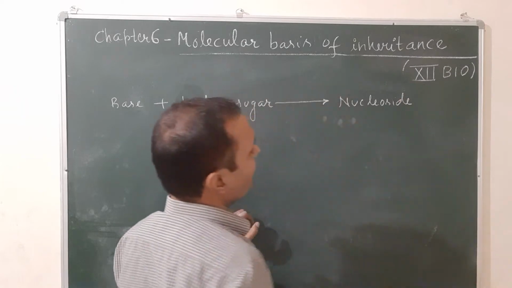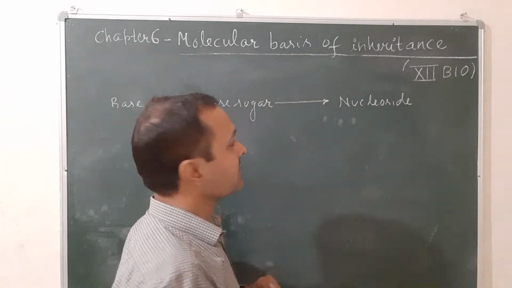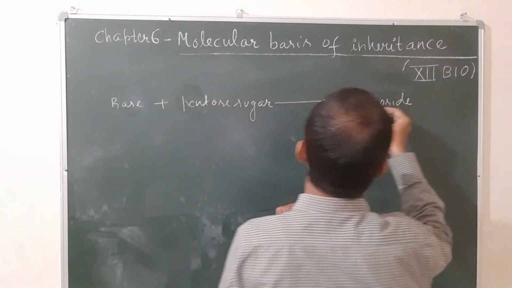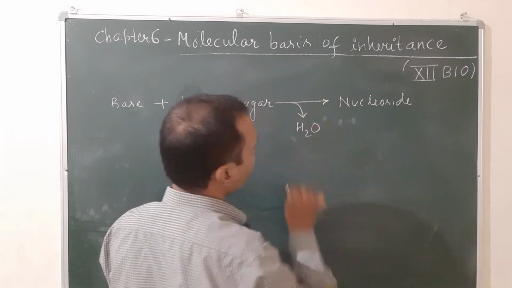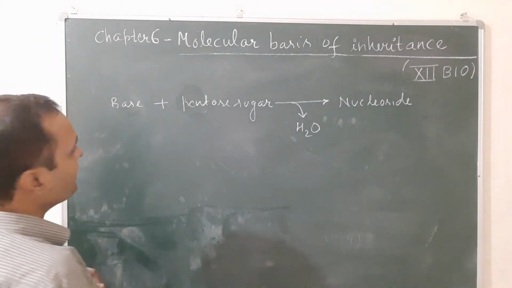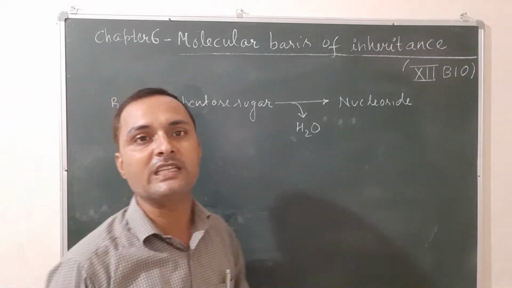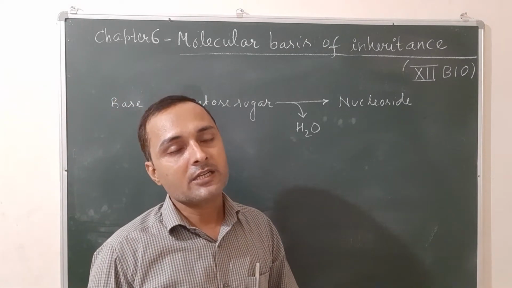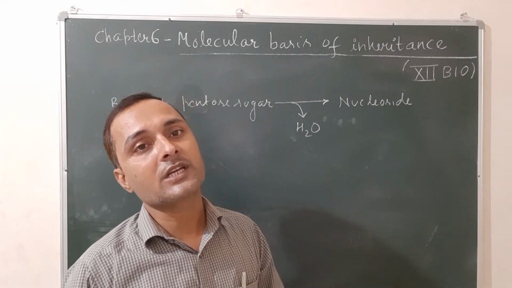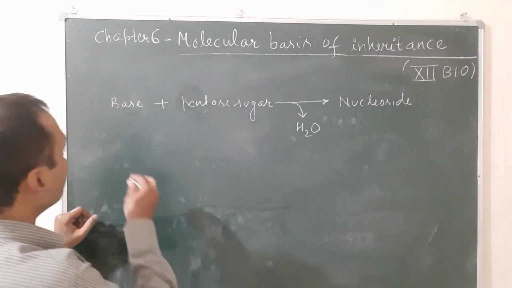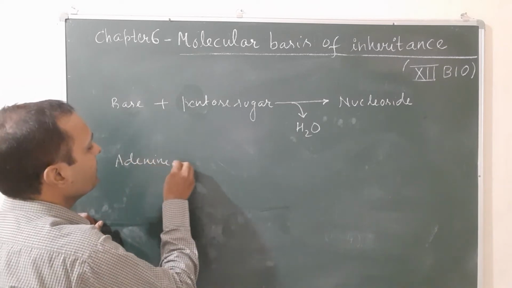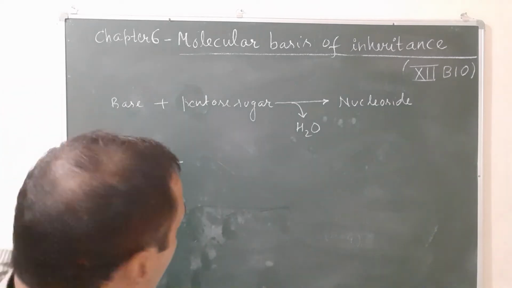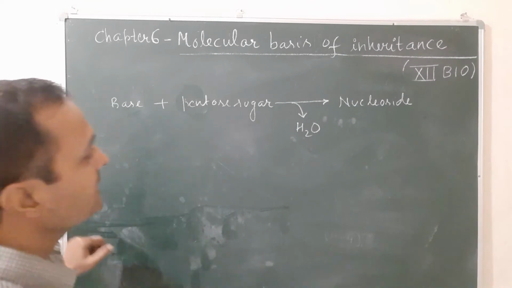And the bond formed is called a glycosidic linkage or glycosidic bond, and one water molecule is released, minus H2O. Okay, let us see. I will take the example of adenosine. That means adenine, the nucleoside of RNA. So let's see adenine in place of the base. I will write adenine. Take the example of cytosine first.